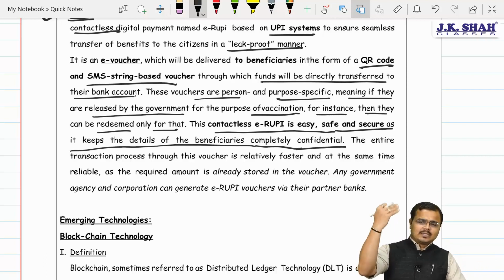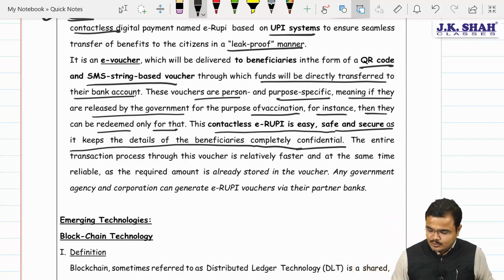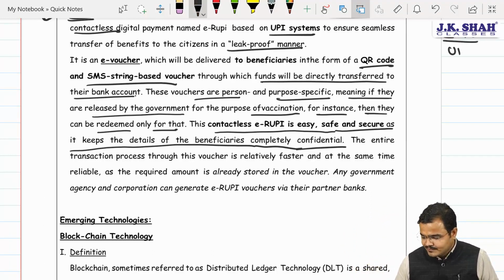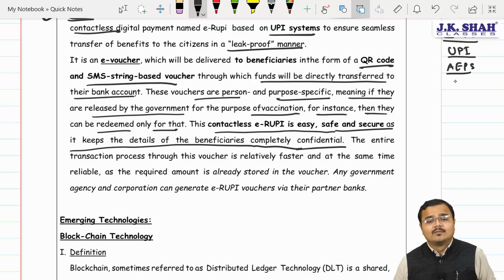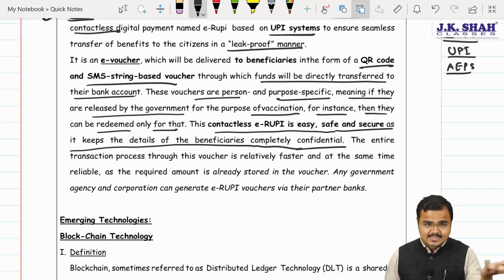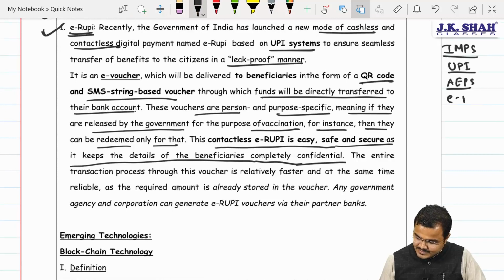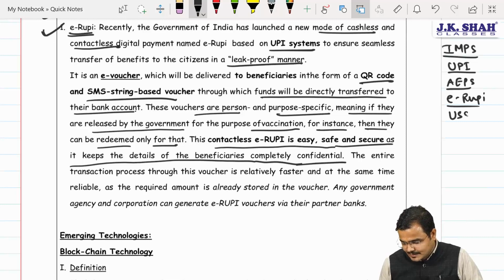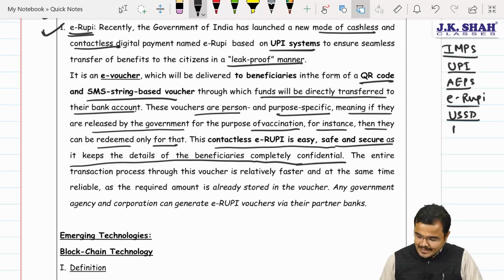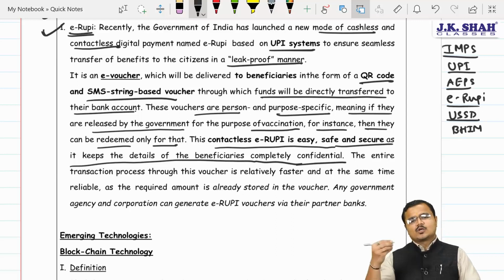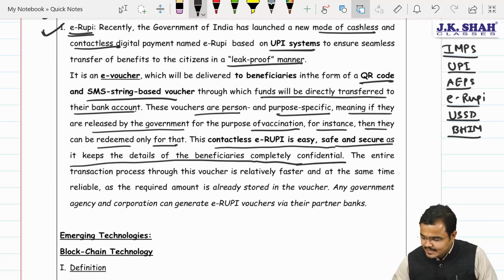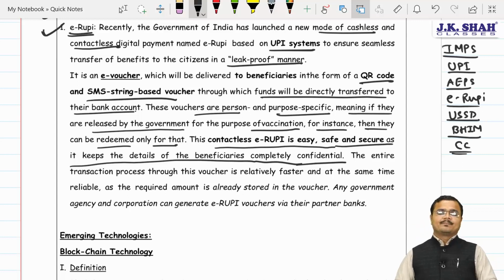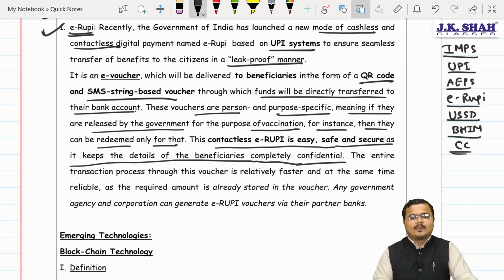So apart from this, all other payment methods we had already referred to, let me just recall all of them. IMPS, yes sir. UPI, yes sir. Aadhaar enabled payment system, yes sir. Then a very important one, yes sir, that's the e-rupee. Right now we had referred to it. So e-rupee. Also we have USSD, unstructured supplementary service data. Yes, sir. Mobile application BHIM. Yes, sir. These are all digital payment methods. Along with that, sir, cryptocurrency. Understood? Yes, sir. So the e-rupee voucher was one amongst them.